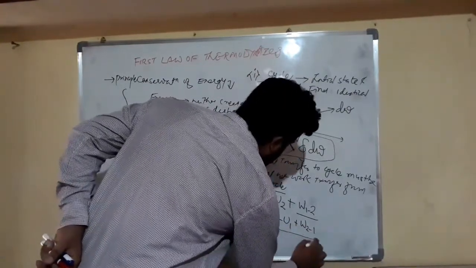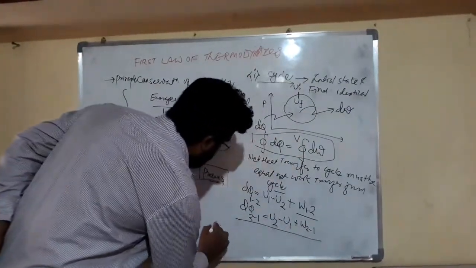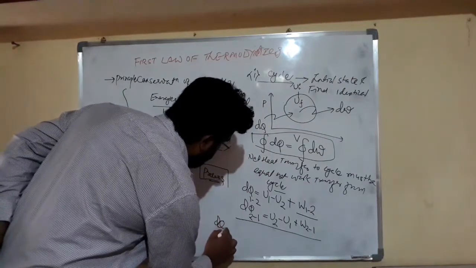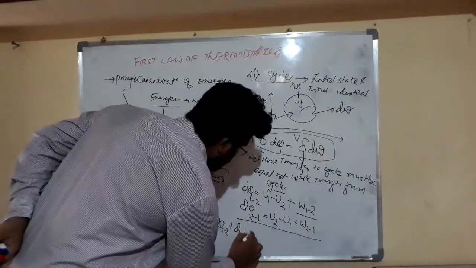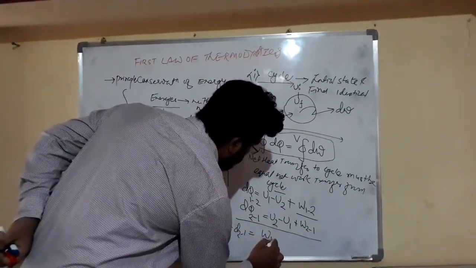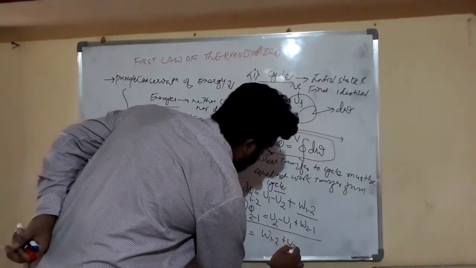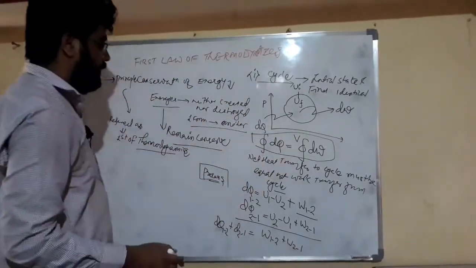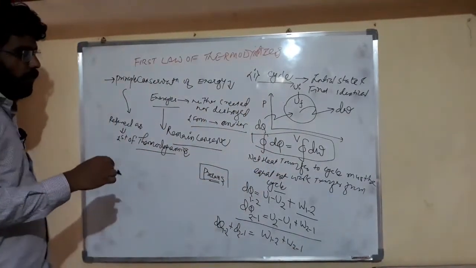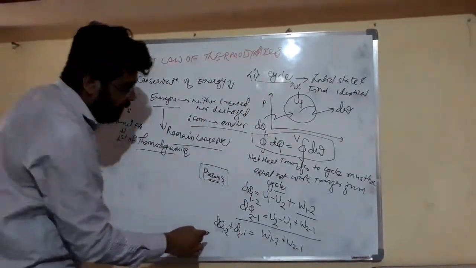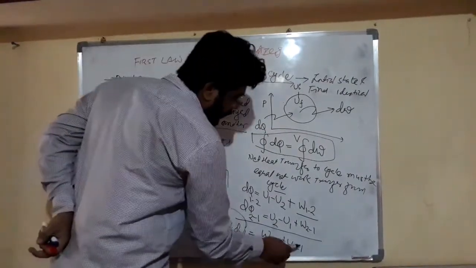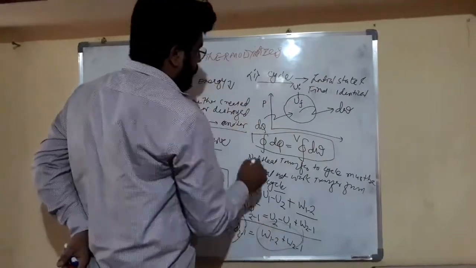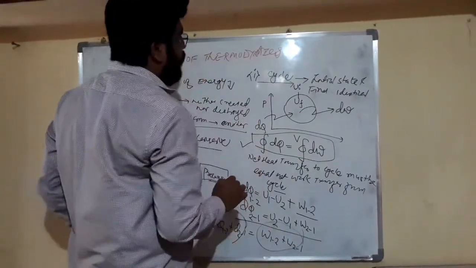So if we add all this, it becomes Q1 to 2 plus Q2 to 1 equal to W1 to 2 plus W2 to 1. Friends, if we move from 1 to 2, then 2 to 1 again, this is our net heat supply, and it equals the net work supply. This is our first law of thermodynamics for a cycle.